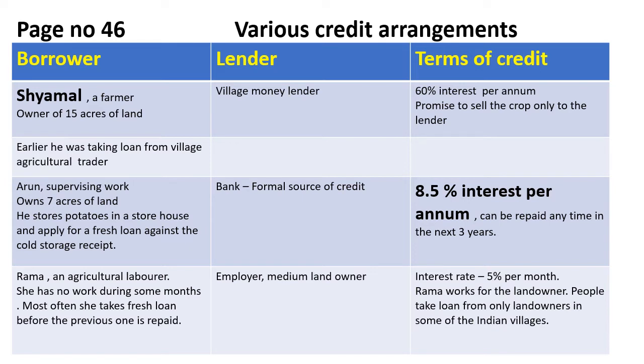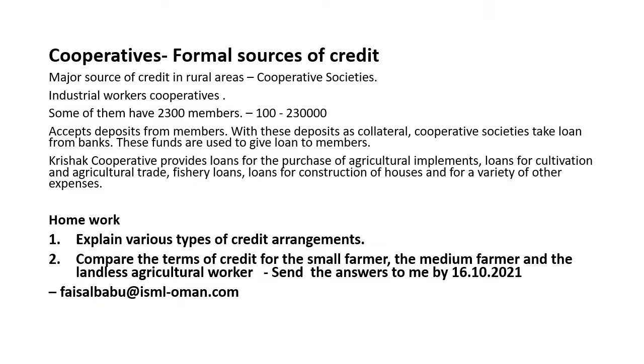So people take loans only from money lenders in some of the Indian villages because banks are not available, or it's very difficult for people to get a loan from banks in the absence of collateral and all. So these village people, especially the farmers and poor people, some of them are illiterate too, so they find it very difficult to get a loan from banks. That's why they go to take loans from informal sources like money lenders.